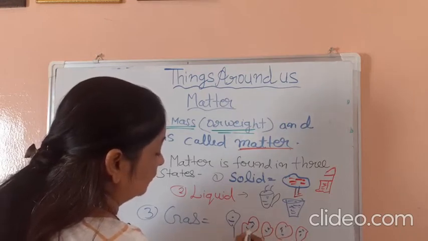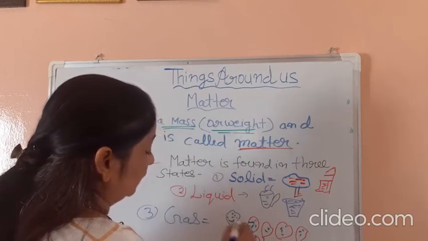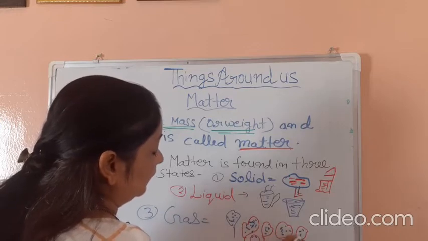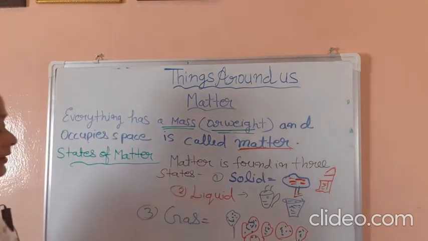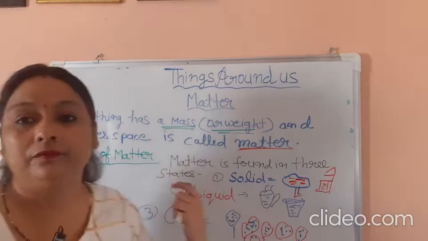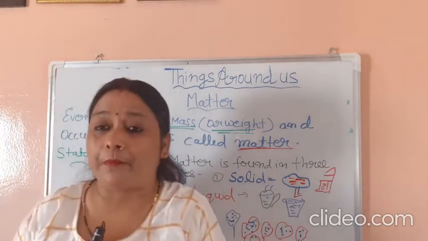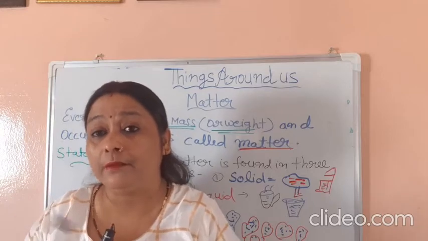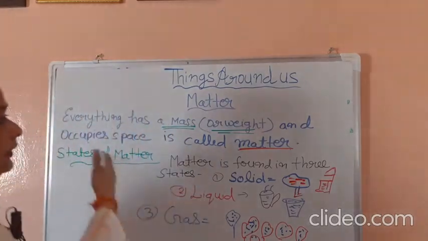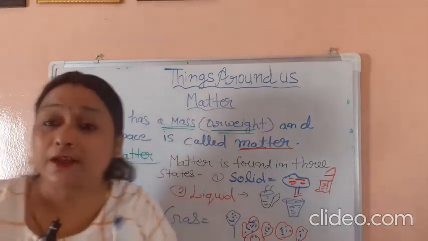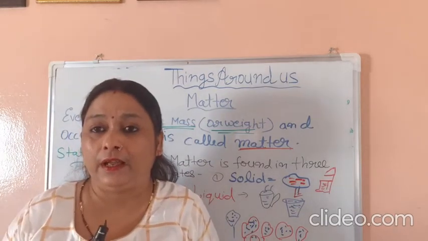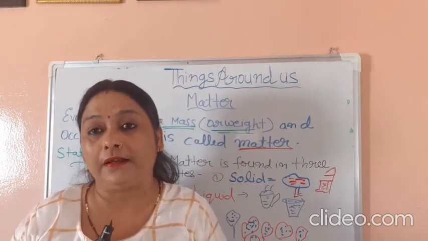This is a balloon. These balloons are filled with gas. So these are the three states or forms: solid, liquid and gas. Next topic, what is matter made up of?